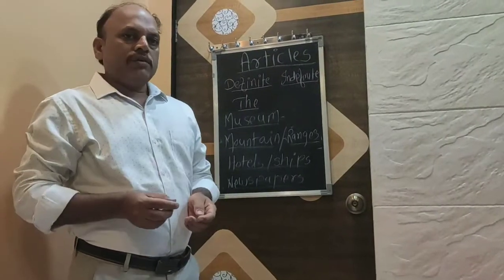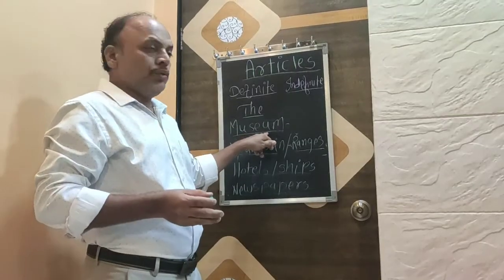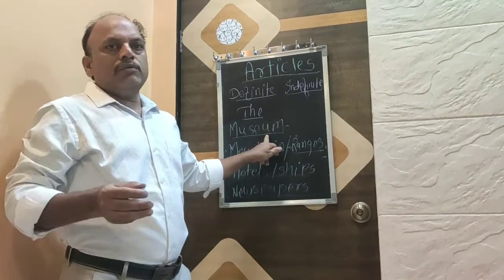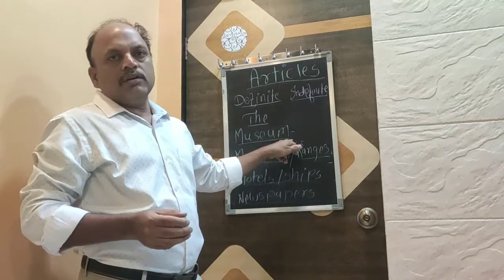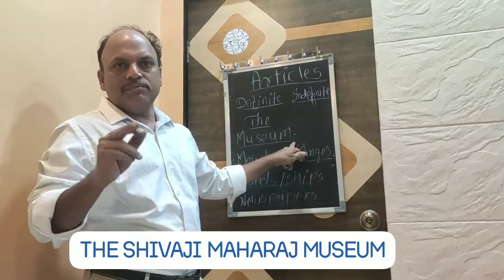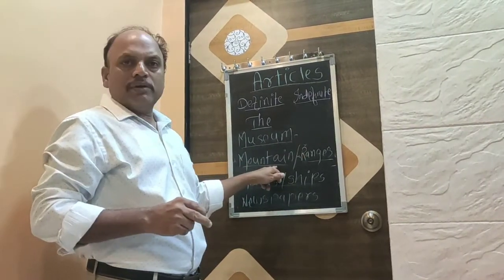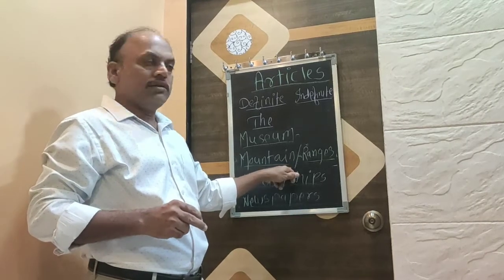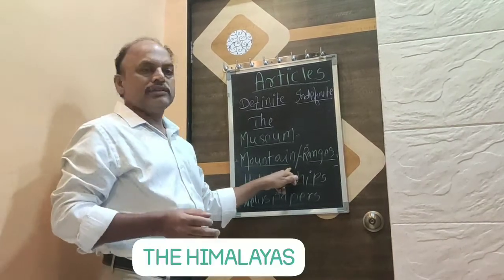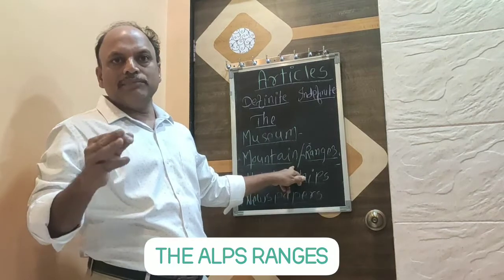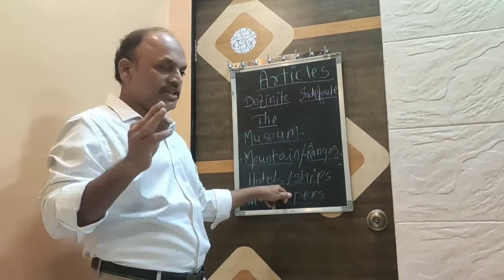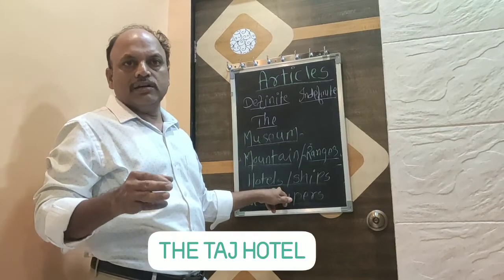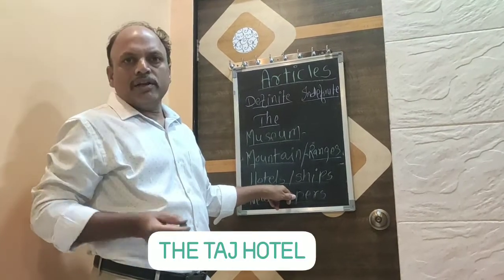Yes, before museums, we will also use the article the. For example, the Shivaji Maharaj Museum. Another one is before mountain ranges: the Himalayas, the Alps. Before hotels and ships, like the Taj Mahal Hotel.